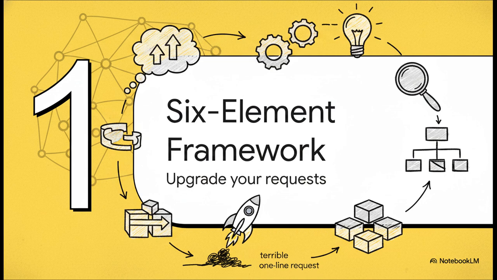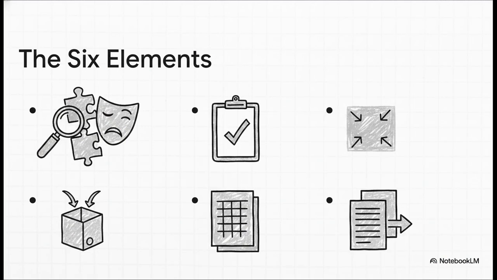We are upgrading that terrible one-line request. To escape that robotic filler, your prompt absolutely needs structure. So first off, you gotta specify the context, who you are, who the team is, why there's a delay. Second, define the role or the exact voice you want. Next is the task, and use a really specific verb here, like draft. Then give it constraints, like a strict word count. Specify the format, maybe a single body paragraph. And finally, if you can, provide an example of a previous email you've actually written.